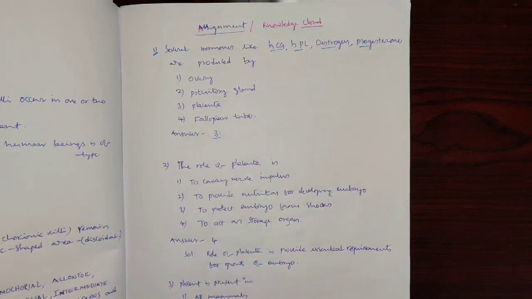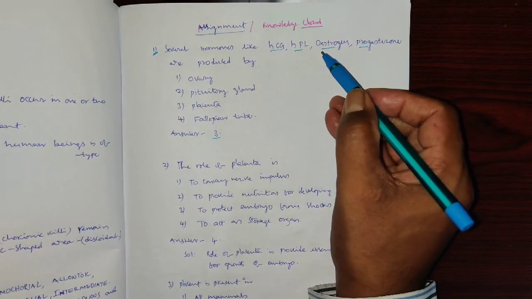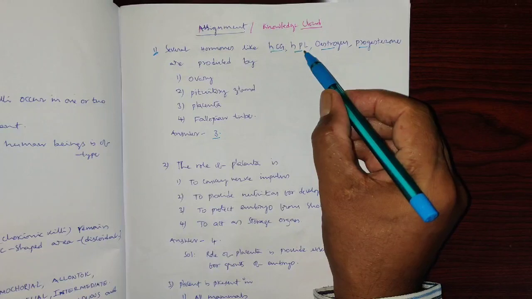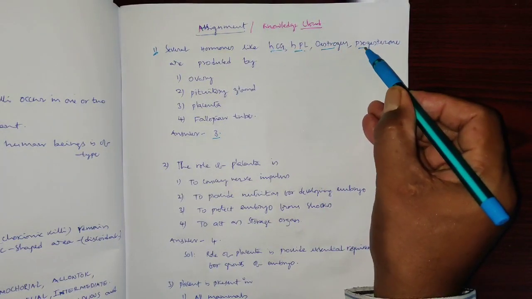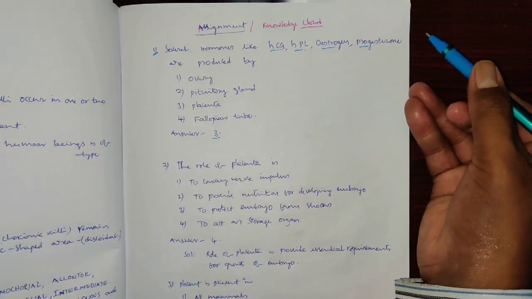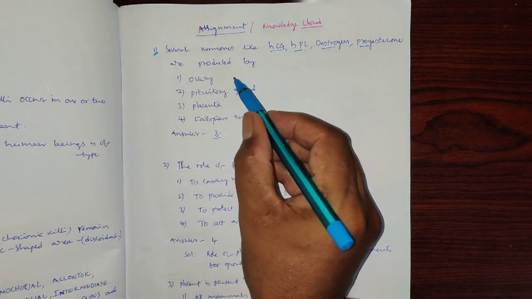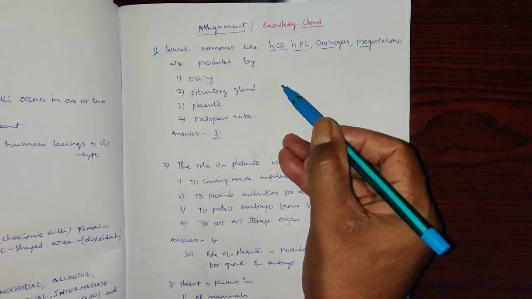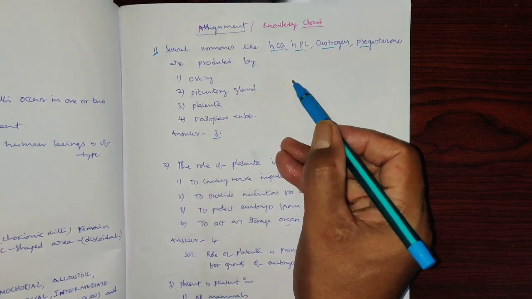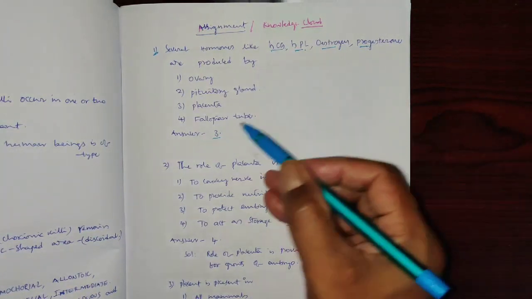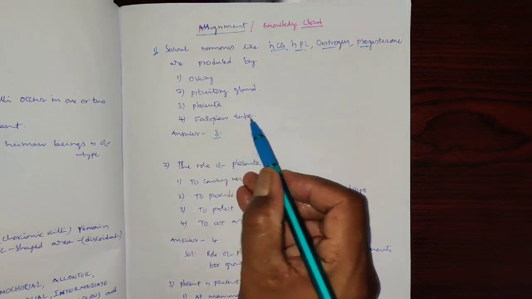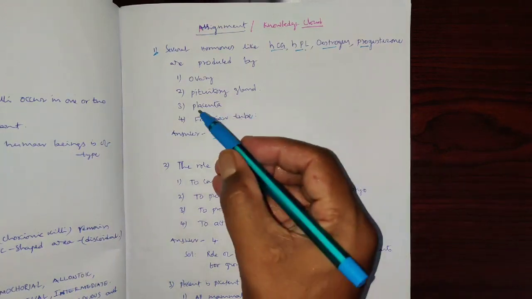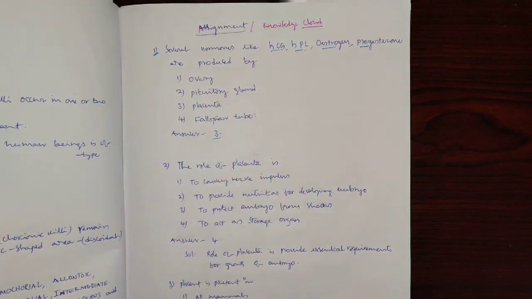So why not the others? The placenta secretes hormones called human chorionic gonadotropin, human placental lactogen, estrogen, progesterone, relaxin, etc. But the ovary secretes only estrogen and progesterone. The pituitary gland secretes thyroid stimulating hormone and gonadotropin hormones, so that is in no way related here. The fallopian tubes also do not secrete these hormones. So the correct option is 3, placenta.